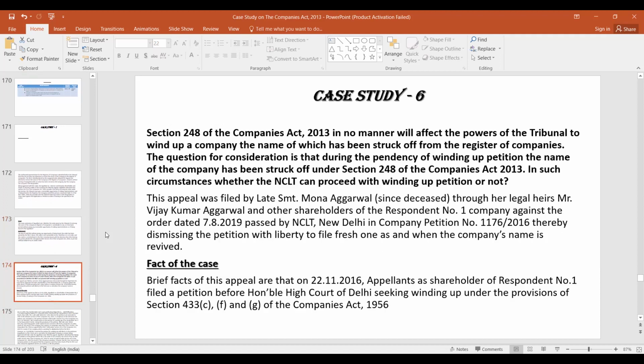In this case, the situation is that section 248 of the Companies Act in no manner will affect the powers of the tribunal to wind up a company, the name of which has been struck off from the register of companies. Suppose the name has already been struck off, then whether that company can be wound up or not, this is the question. So the question is whether, during the pendency of a winding up petition, the name of the company has been struck off. In such circumstances, whether NCLT can proceed with the winding up petition or not.